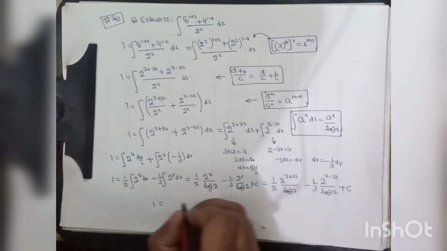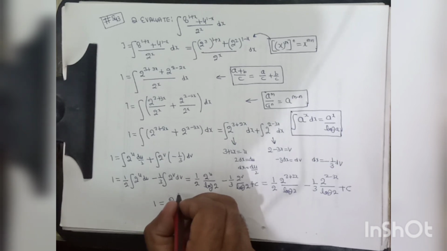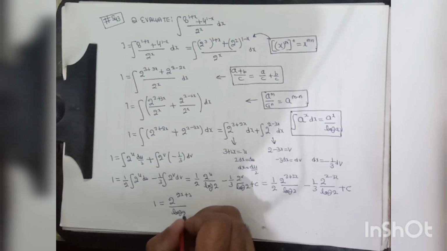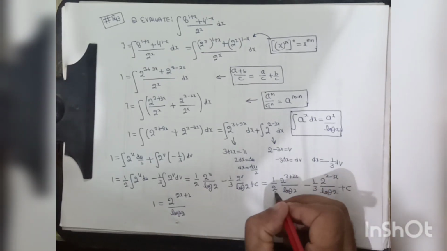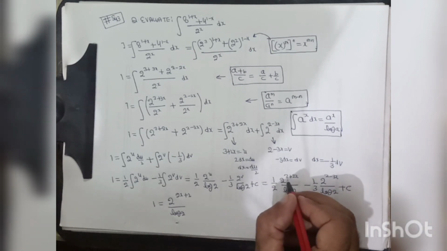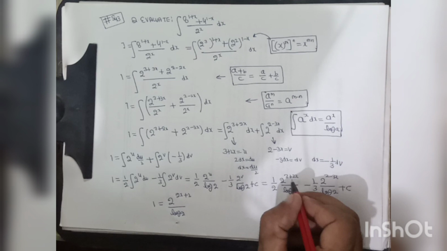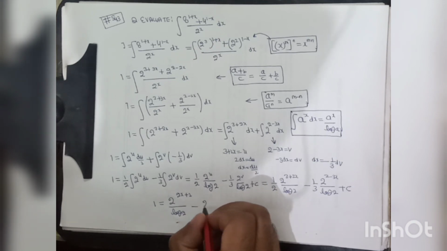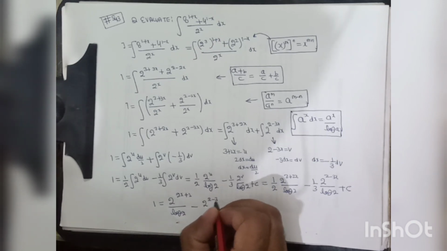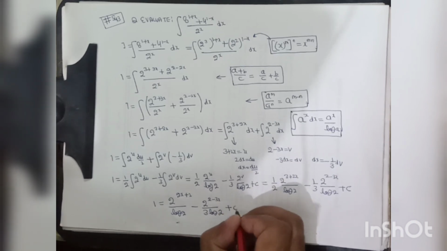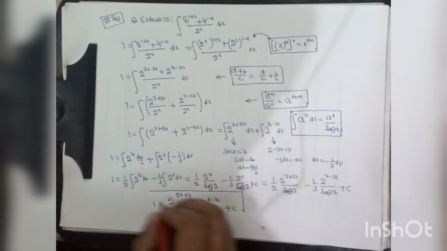The final answer will be I is equal to 2 to the power 2x plus 2 divided by log 2, because 2 to the power 3 plus 2x divided by 2, we simplify this, so it will be 2 to the power 2x plus 2 divided by log 2, minus 2 to the power 2 minus 3x divided by 3 log 2, plus c. This is the final answer.